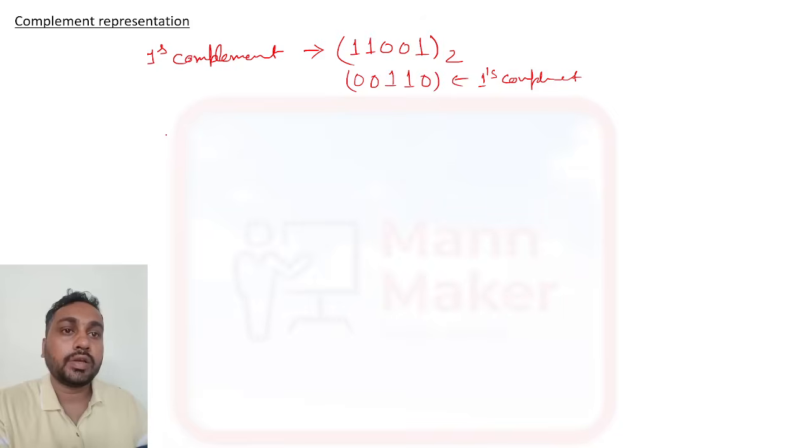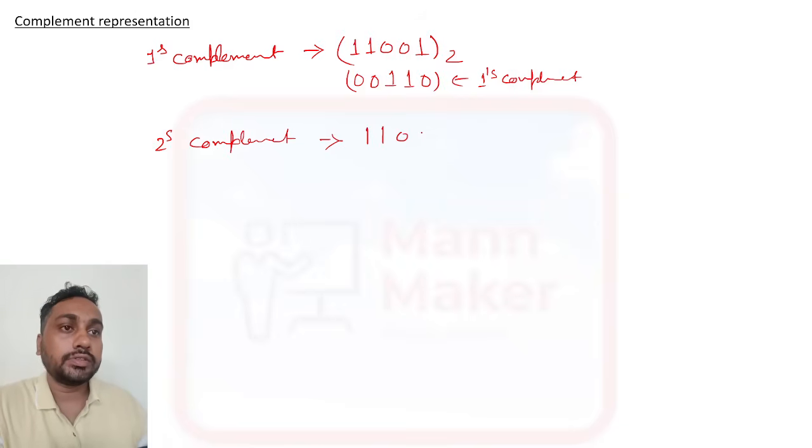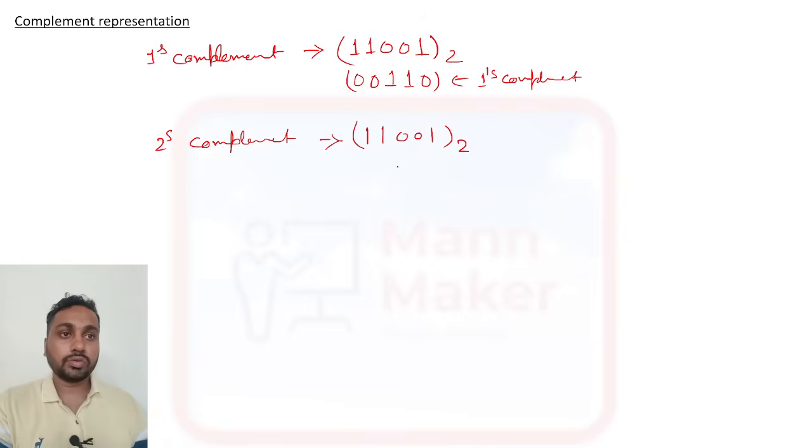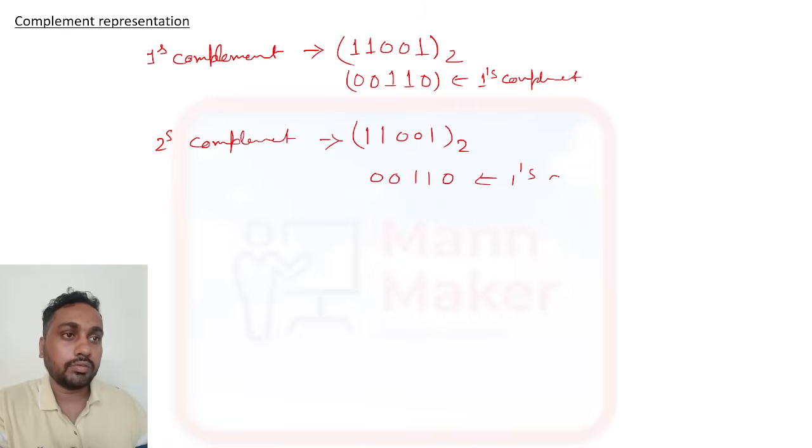Now suppose they ask for the two's complement representation of 11001. You have been given this binary number and now you have to represent it as two's complement. For two's complement, first we convert it into ones complement. The ones complement representation is 00110.